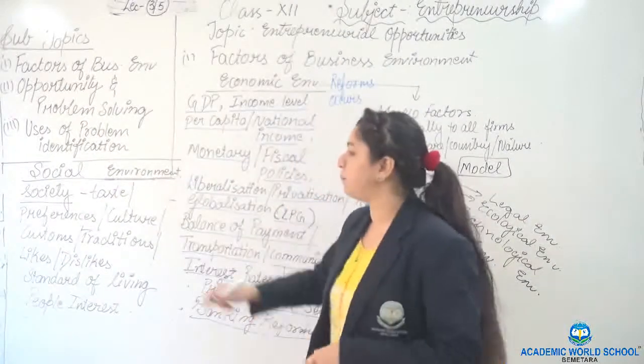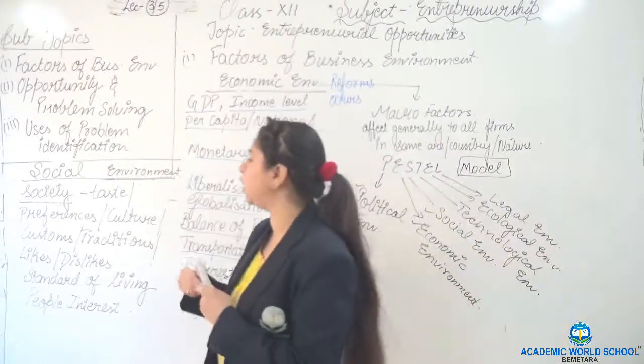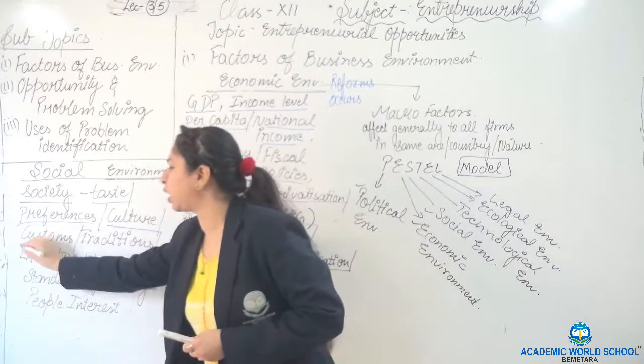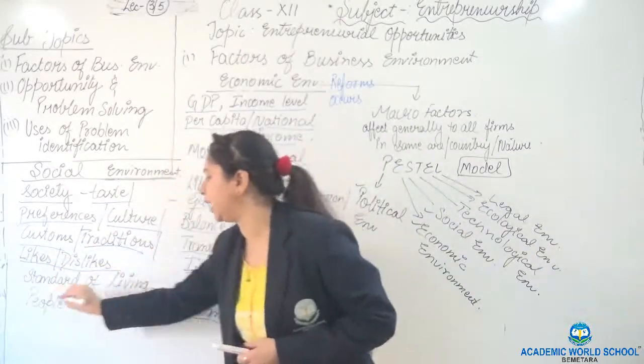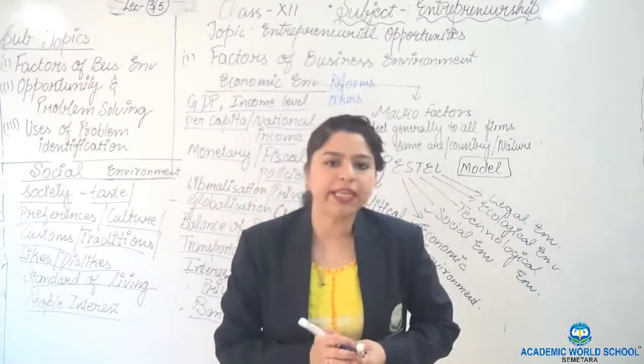I'll give you one example in social environment. See, what are the factors we have written here? The taste and preferences, the culture, customs and traditions, likes, dislikes, standard of living, people's interest.